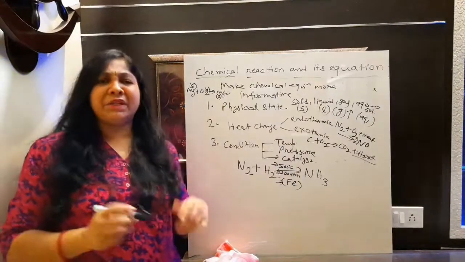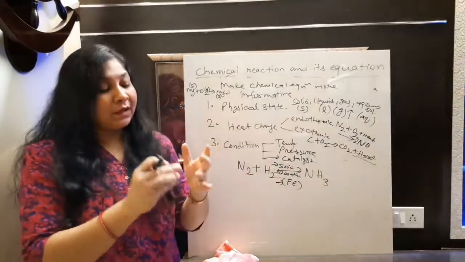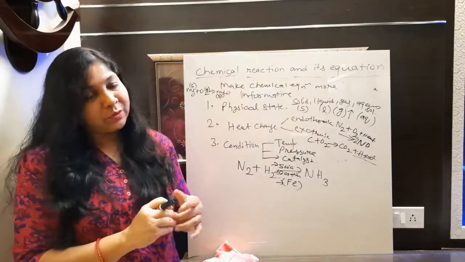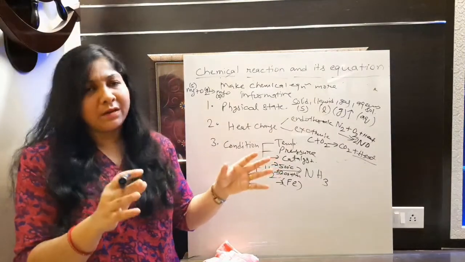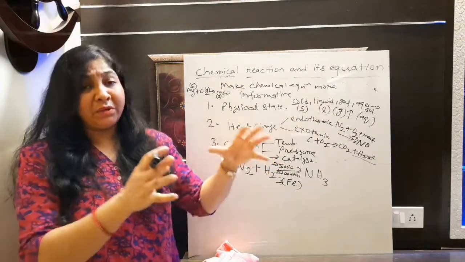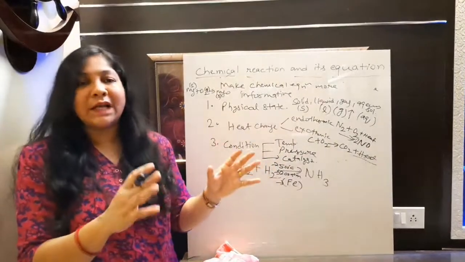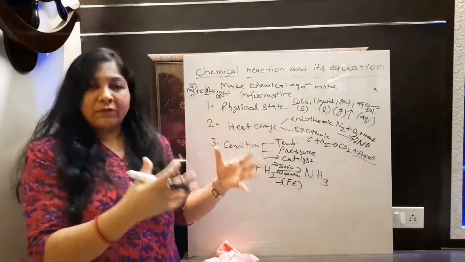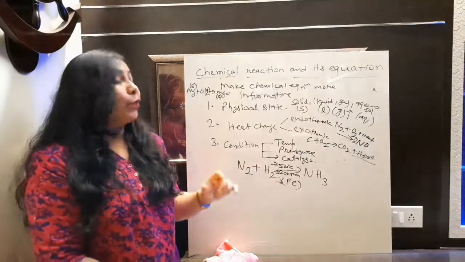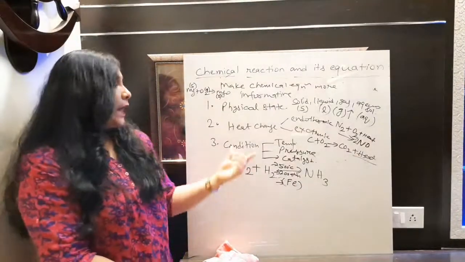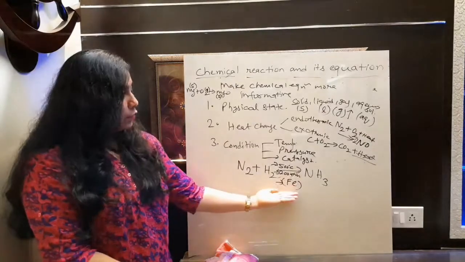So there are some reactions in which we need to provide temperature, catalyst and pressure also, and sometimes there are lots of reactions which occur in any manner. Which means no need to provide a particular temperature or particular pressure or even a catalyst, they happen by themselves. But to do a particular type of reaction, sometimes we have to provide some condition. So whatever condition we are providing there, we also have to write it here.